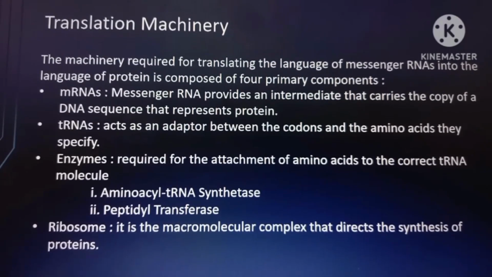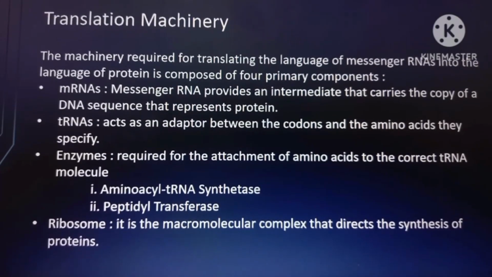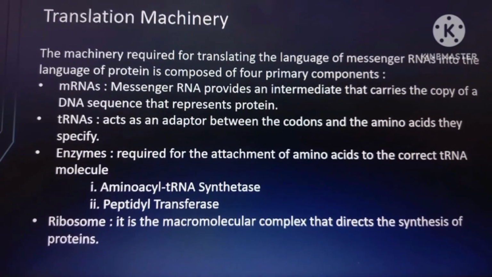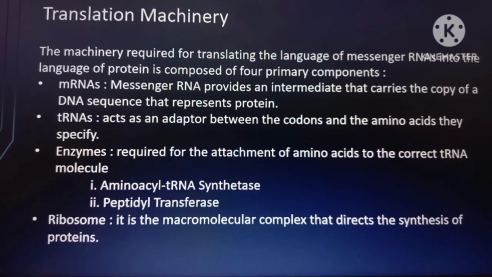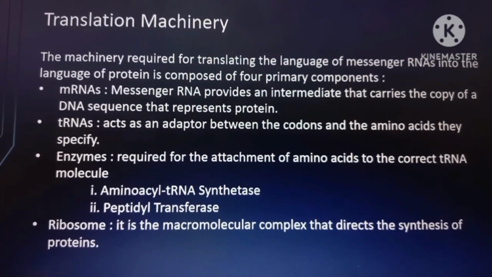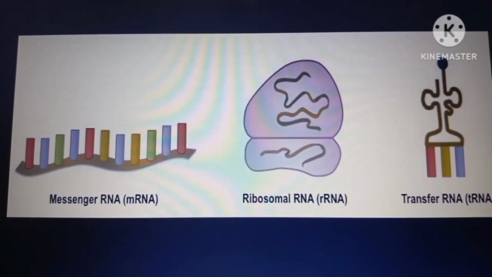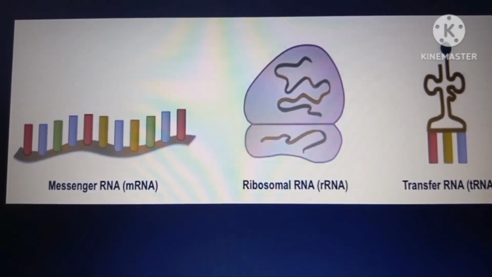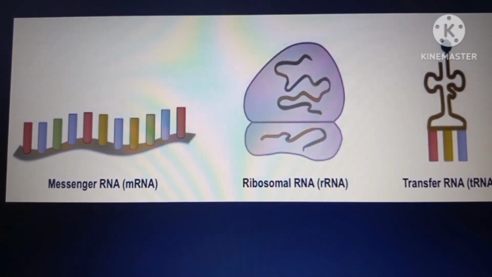And the last part of the translation machinery, the ribosome. It is the macromolecular complex that directs the synthesis of proteins. So here the genes enter to produce proteins. Again, based on the picture, the mRNA, as what I have said, is the molecule that carries the genetic information needed for the production of protein.